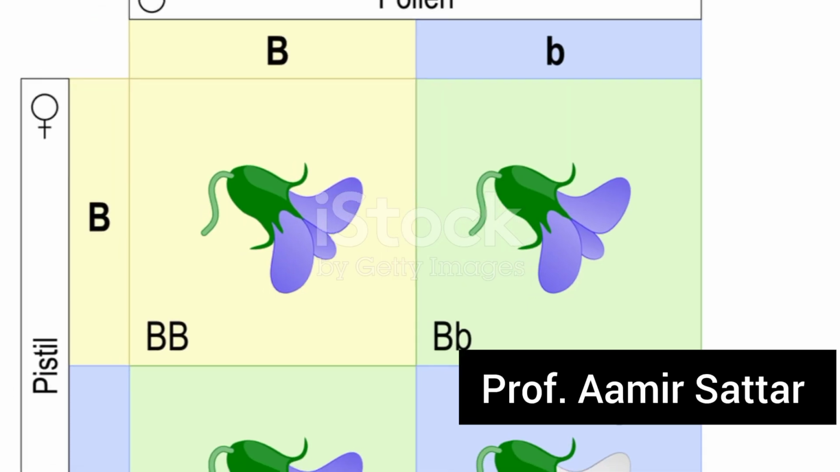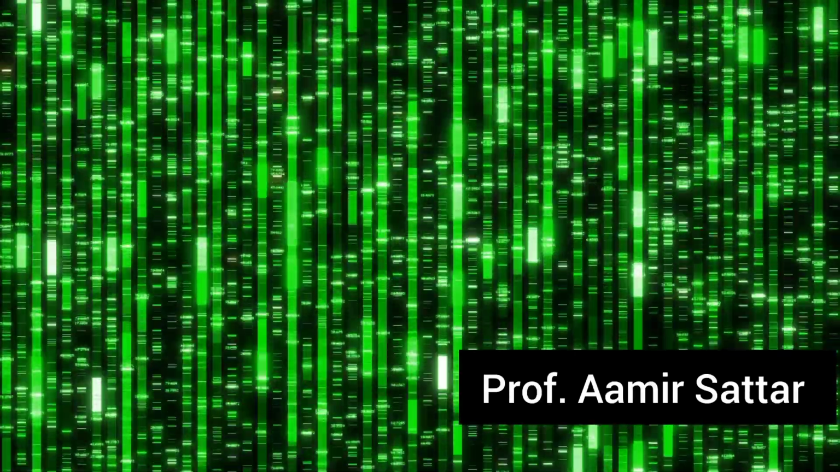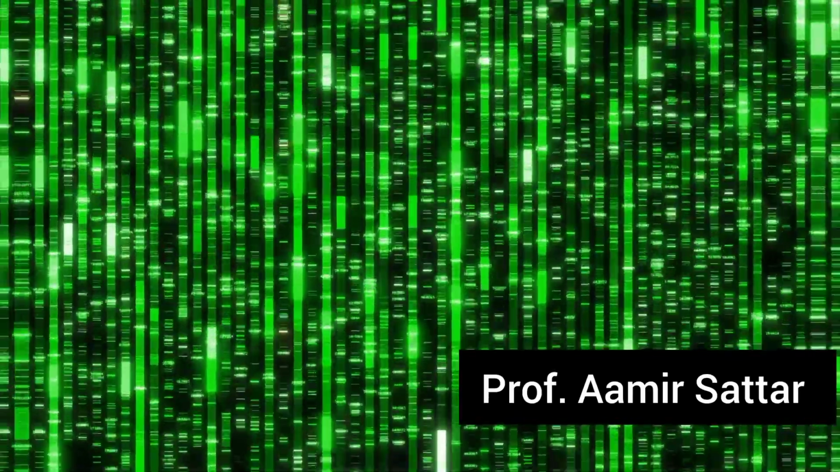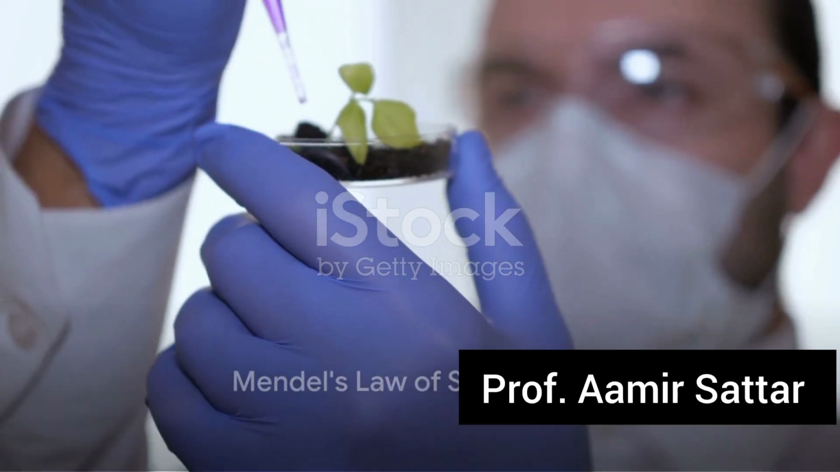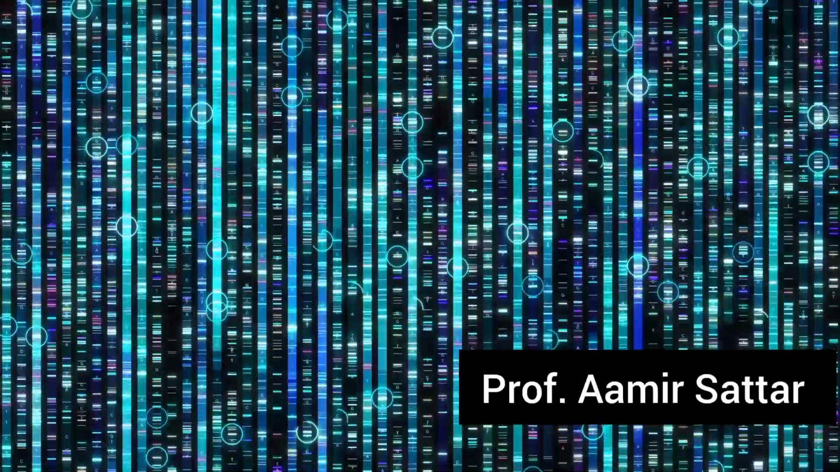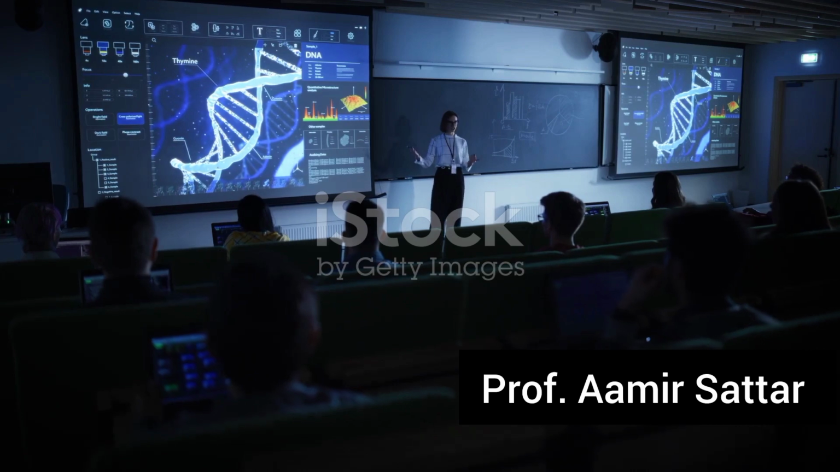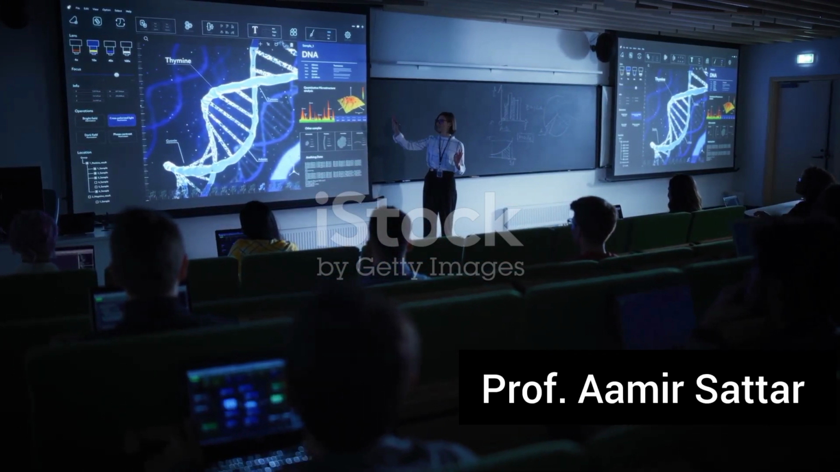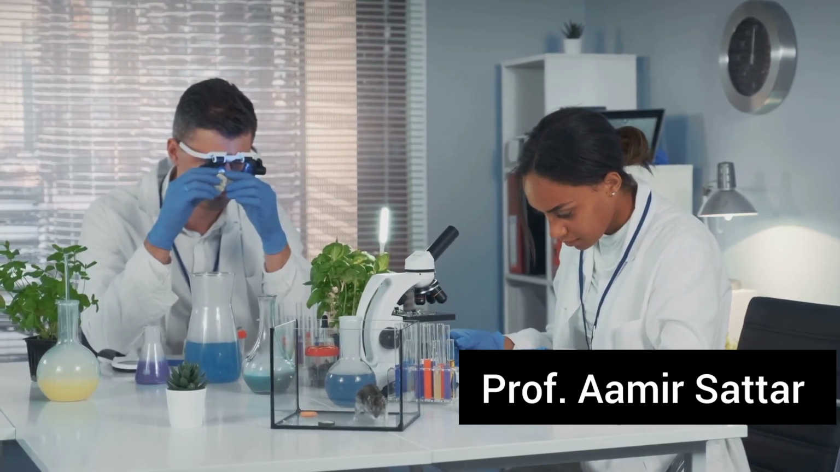The monk, Gregor Mendel, through his meticulous experiments with pea plants, shed light on a fundamental principle of genetics, the law of segregation. Mendel's law of segregation, at its core, is a simple but powerful rule. It states that each organism has two alleles for each trait, one from each parent. These alleles separate or segregate from each other during the formation of reproductive cells or gametes. This means each gamete carries only one allele for each trait.